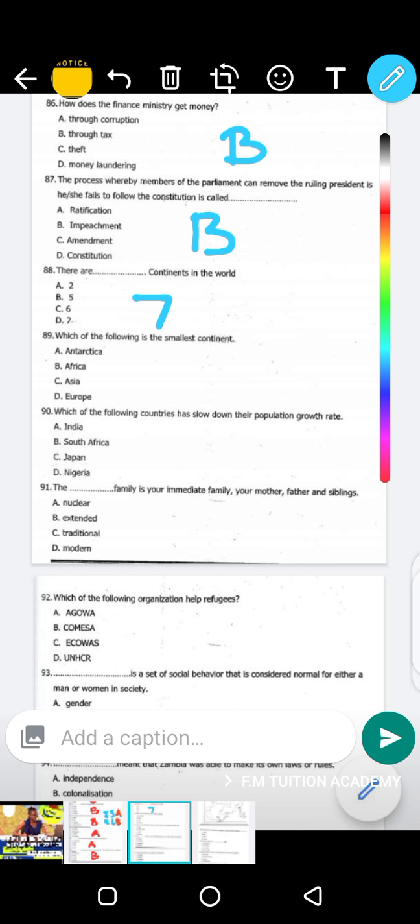What is the smallest continent in the world? It is actually Australia. In case some of you didn't know, Australia is very, very small.